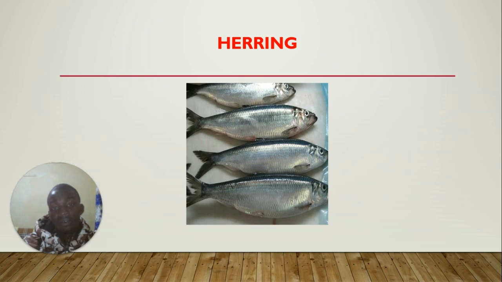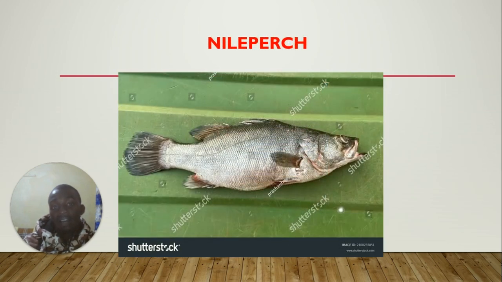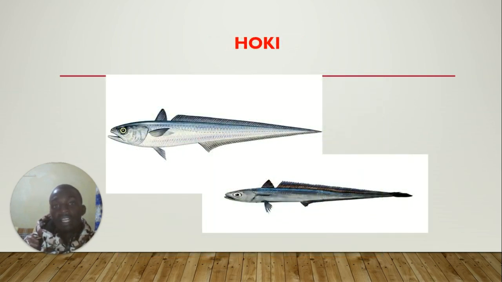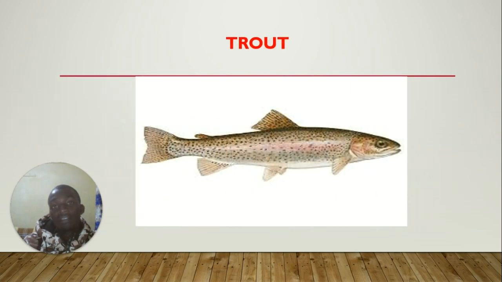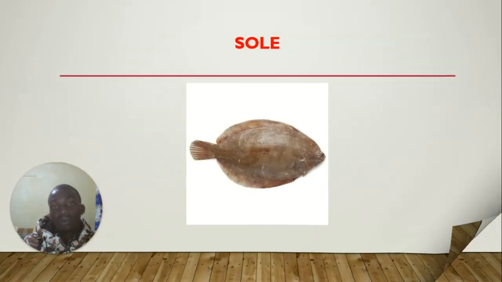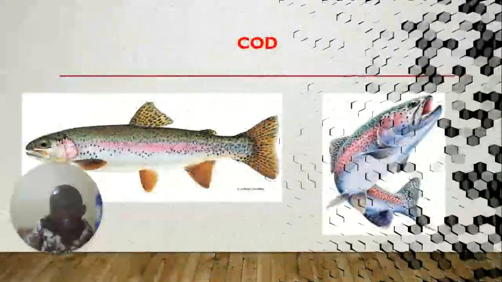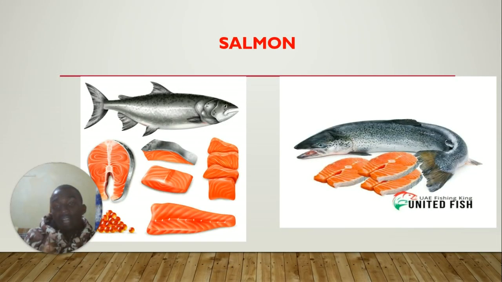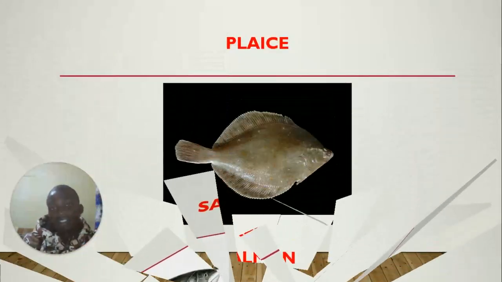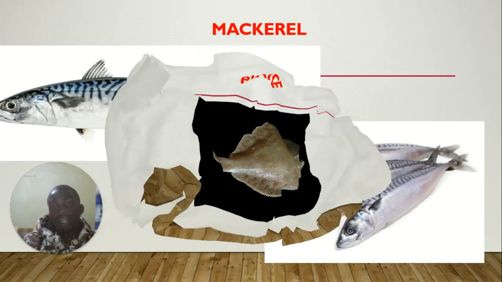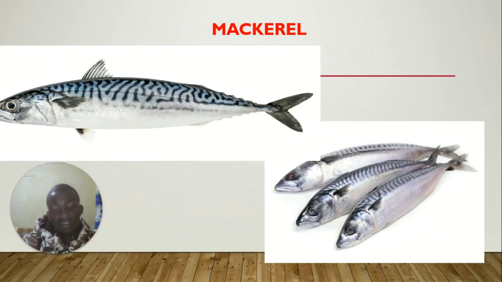As you can see here, we have a herring, we have a Nile perch, that's how it looks. We have a hoki, a trout, a sole, a cod, then another form of cod. Then we have salmon here. Here is the salmon and its cut. That is the steak. We have a plaice. We have a mackerel. That's how it looks.